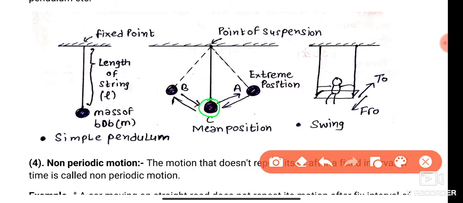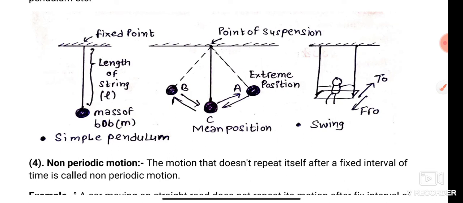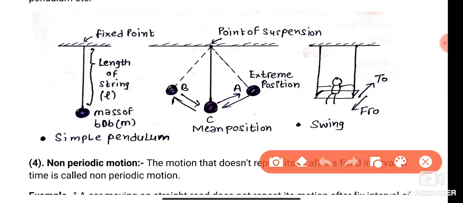What is actually happening in periodic motion? A body changes its position from mean to extreme and comes back to mean, then again to extreme, and repeats this motion in a fixed interval of time. This is simple harmonic motion, the to and fro motion, also known as vibrating motion. Back and forth motion, like the motion of a swing, is also simple harmonic motion. The time period of a simple pendulum or swing depends on the length of the string and is independent of the mass of the bob.